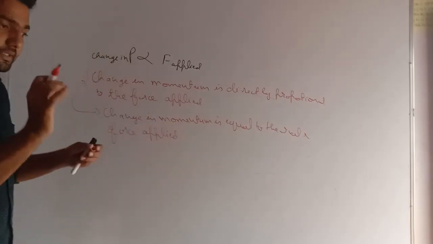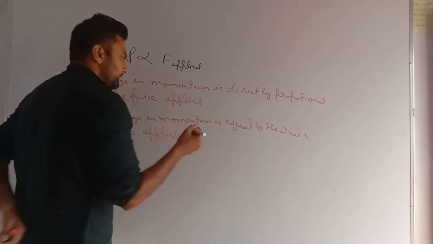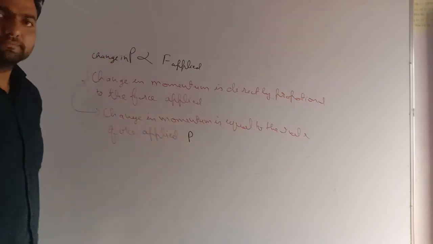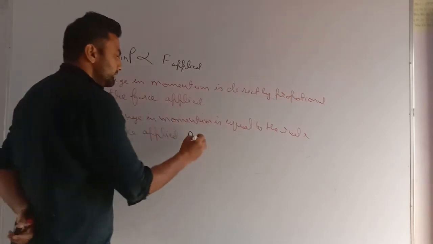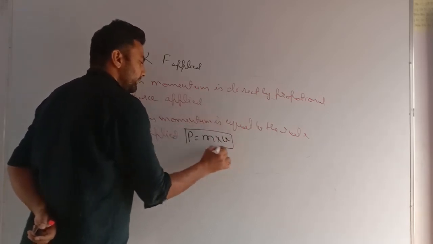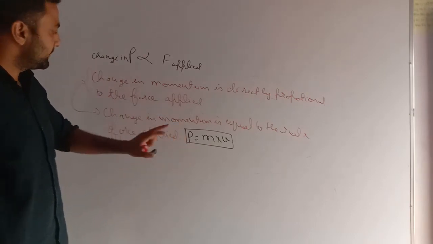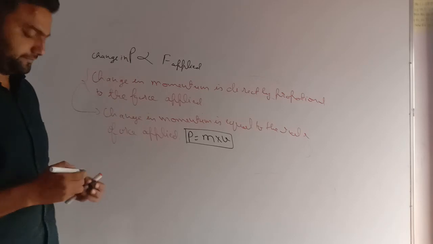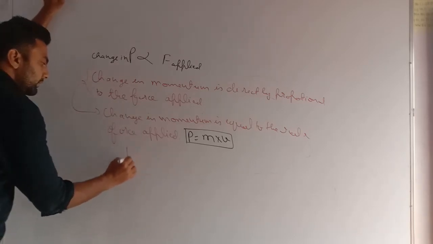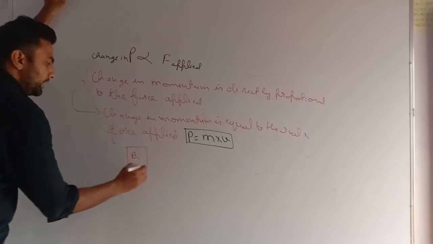Let's see what this wants to say. What is momentum? Momentum is mass into velocity. Now we will see how the change in momentum is equal to the rate of force applied. So very important, see my dear students. Here is a body having some velocity u.